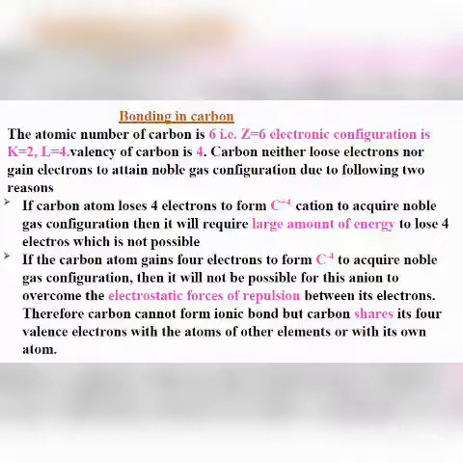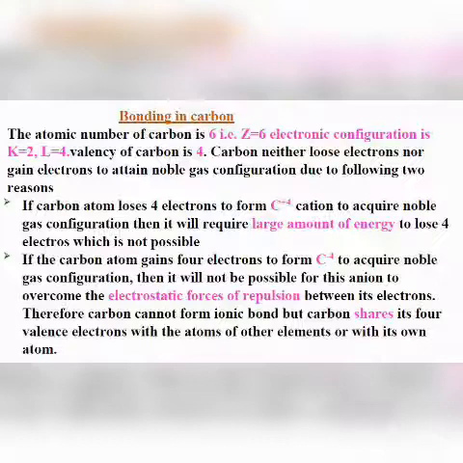So here carbon doesn't have a noble gas configuration. In order to acquire a noble gas configuration, what will carbon do? It will either gain electrons or lose electrons. You know that in the last shell, or valence shell, there should be 8 electrons, but in carbon there are only 4 electrons.